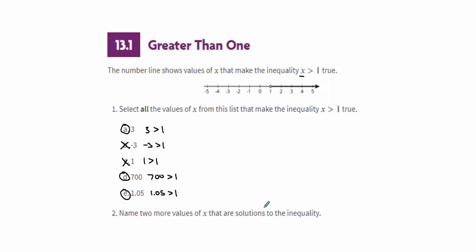Name 2 more values of x that are solutions to the inequality. So any number greater than 1, any number on this number line going on forever. So we could say that 100 is greater than 1. We could also say that, I don't know, 2.8 is greater than 1. So this choice is up to you. Any number greater than 1 you could put in for x.